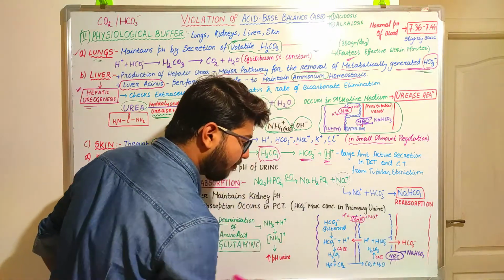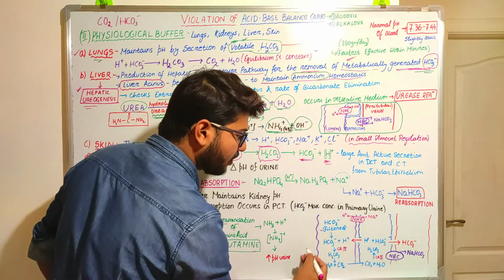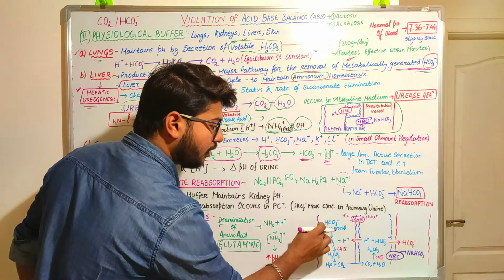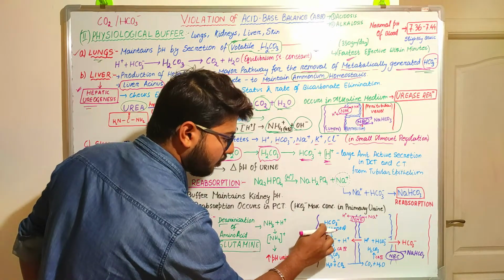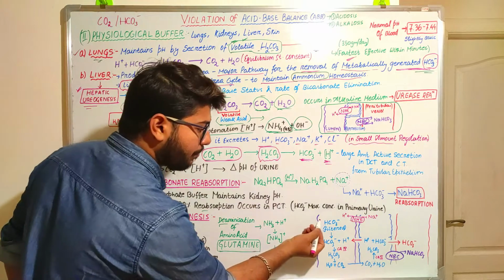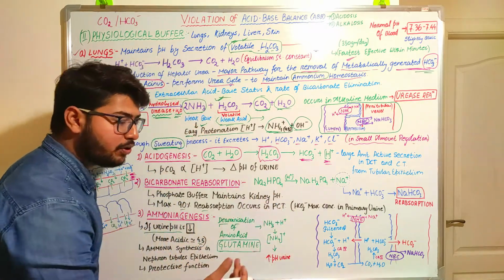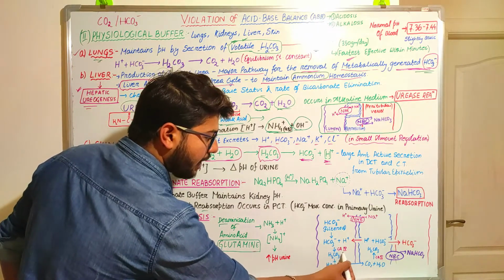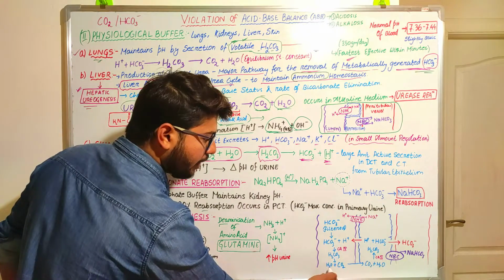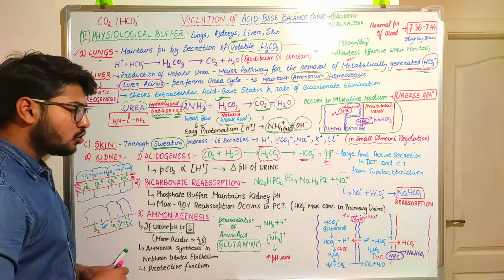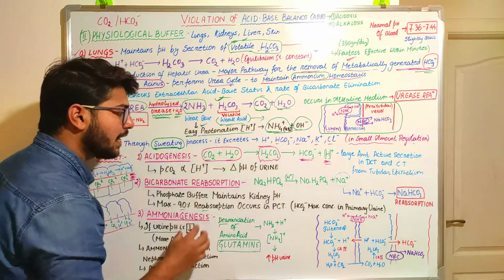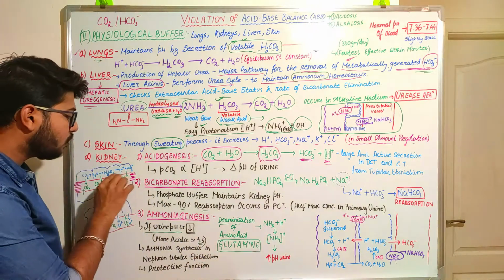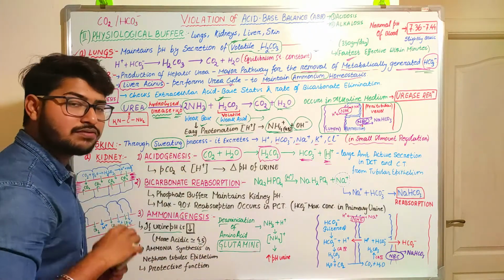This is the structure that I have drawn. Here you can see through the primary filtration, through the glomerular filtration of the blood, the bicarbonate ions that are produced are filtered from the glomerulus, and this bicarbonate combines with the hydrogen in presence of the carbonic anhydrase 4, it gives the carbonic acid, and carbonic acid further gives the water and carbon dioxide. So this whole reaction occurs inside the cells, in the tubular lumen, and also in the blood vessels. This reaction is very common.